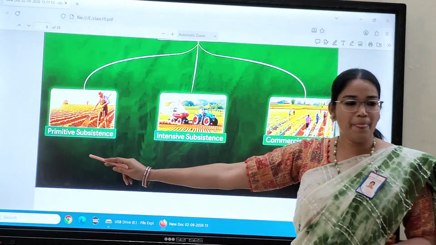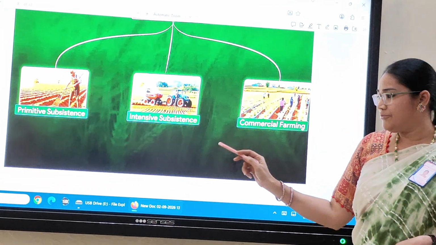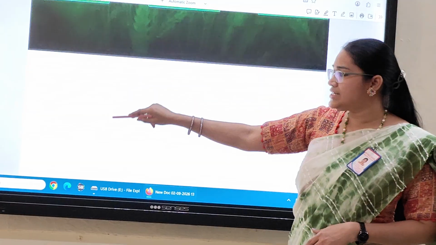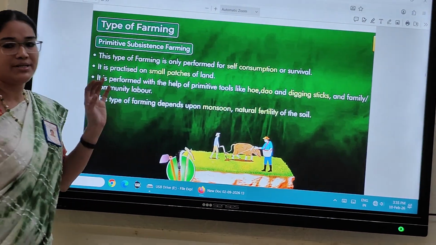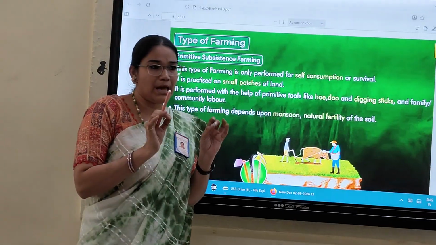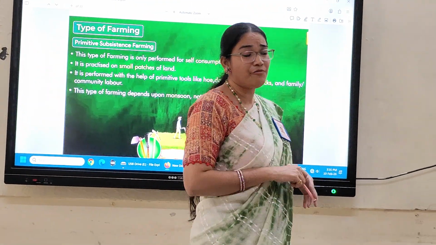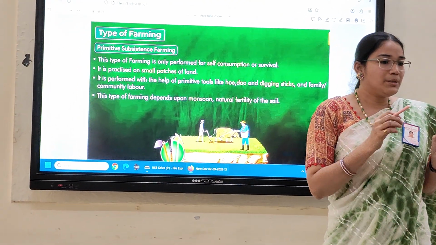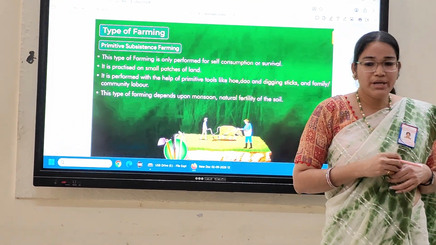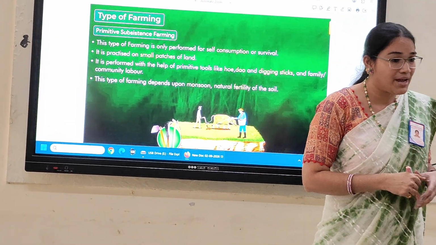What is the first one? Primitive. Second? Intensive. Commercial. Very good. So let's start with the first, primitive subsistence farming. In this primitive farming, children, we have a small amount of land, small plots of land, and traditional methods. Traditional methods in the sense of what? Digging sticks and ploughshares. By using animals also, they plough the land.